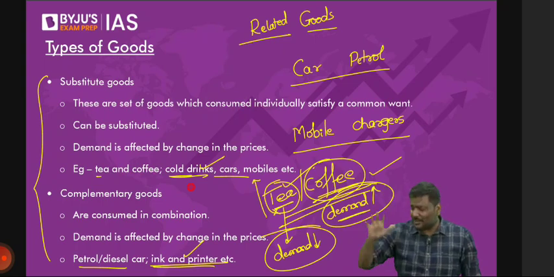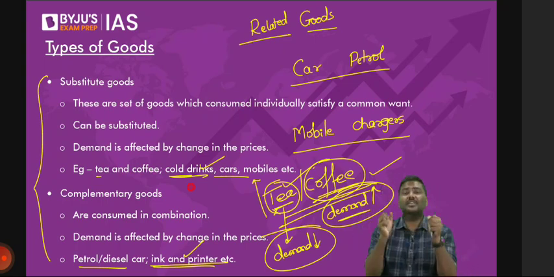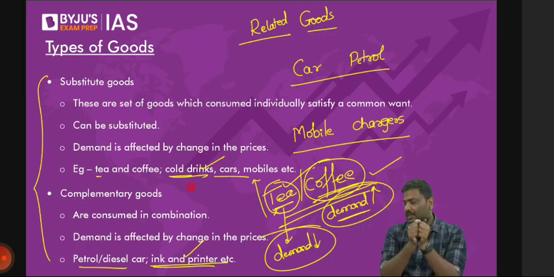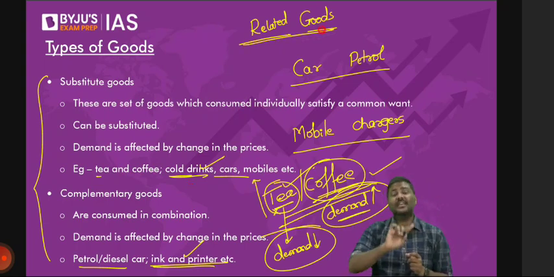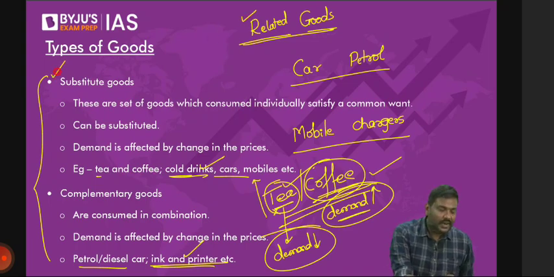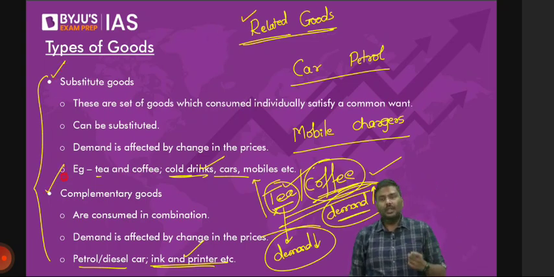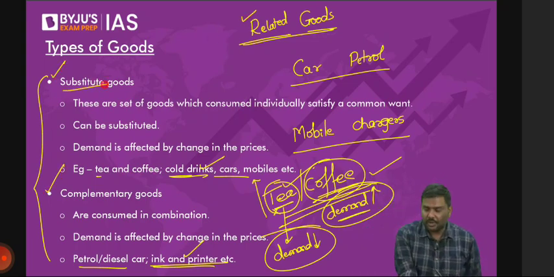So understand the logic here. Whenever the demand for a set of goods, this is not one good, a set of goods, is connected, these are called related goods. Now the related goods are divided into 2 types, substitute and complementary. Right? Substitute and complementary. Now what is the idea of a substitute good? I've explained it. Have a look at it.